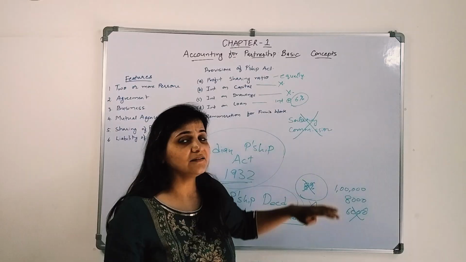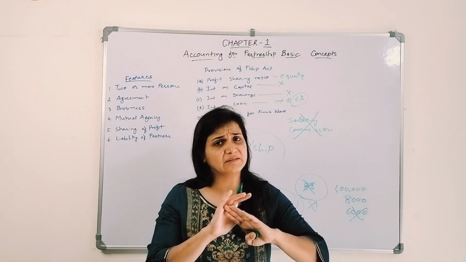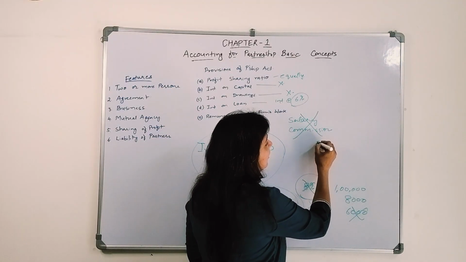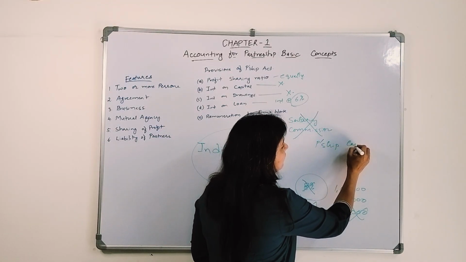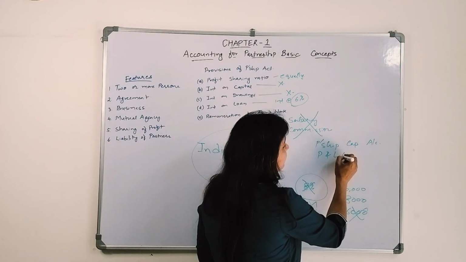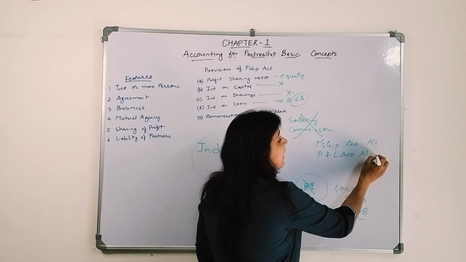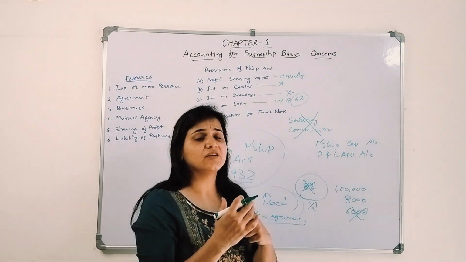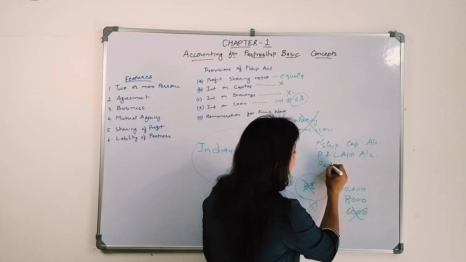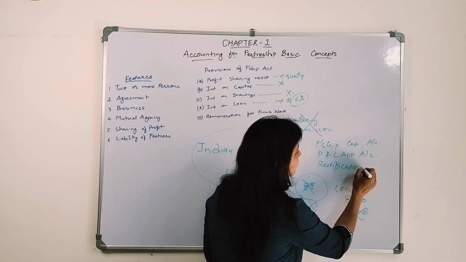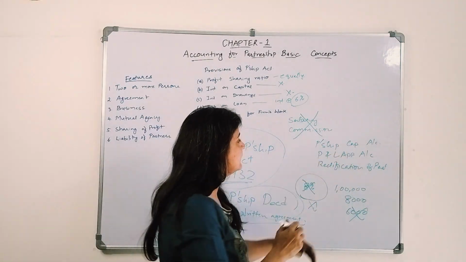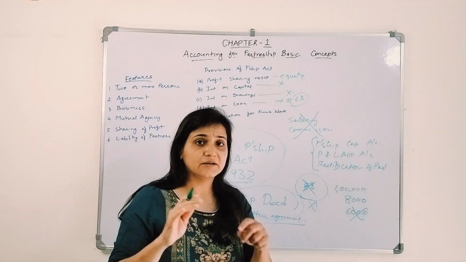Okay, now what do we need to consider? The same transactions will happen, but here we need to maintain a partnership capital account. We need to make a profit and loss appropriation account, and if anything has been missed out in the past, we need to know how to rectify the past entries and past transactions. These three things we are going to discuss in this chapter.